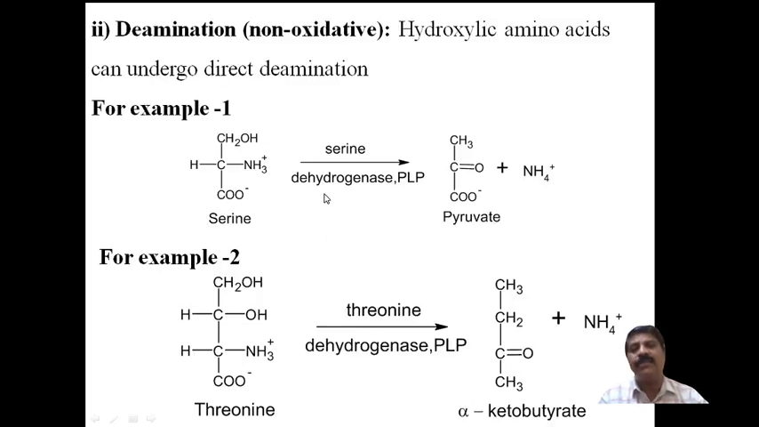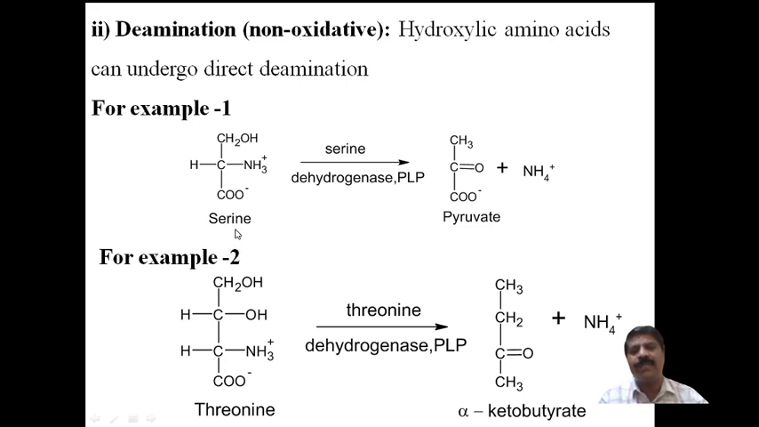The second method is deamination, which is non-oxidative, that is hydrolytic. Amino acids can undergo direct deamination. Hydrolytic means just the addition of water, and these are the amino acids in which this deamination takes place.